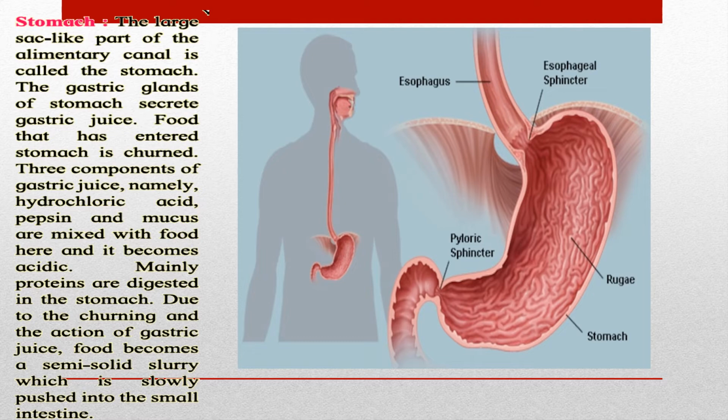Three components of gastric juices, namely hydrochloric acid, pepsin and mucus, are mixed with food here and it becomes acidic. Okay, we say we are having acidity. So the acid comes from the stomach. If you are not eating properly, or if you have eaten too much oily or spicy food which cannot be easily digested in the stomach, it does not blend properly with the acid, so there are chances that this reflexes up.